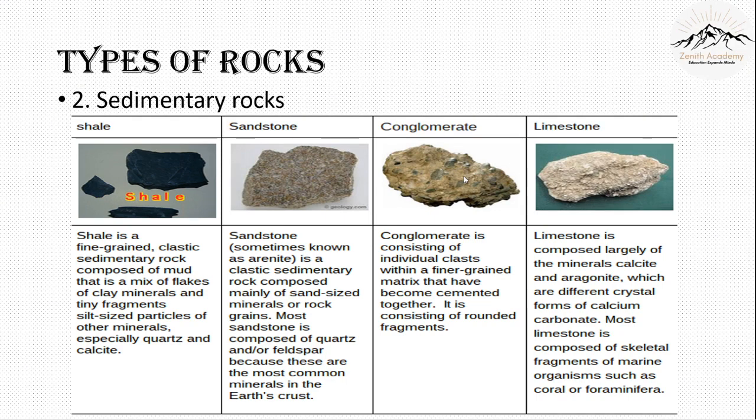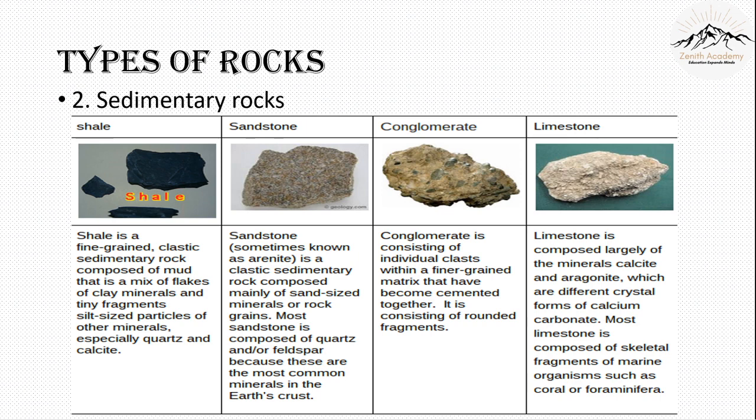Third type of sedimentary rock is a conglomerate. It is made of round pebbles. You can see here also the conglomerate has round pebbles inside it. It is grey or orange in color and it is used for construction. So most of the sedimentary rocks are used for construction.